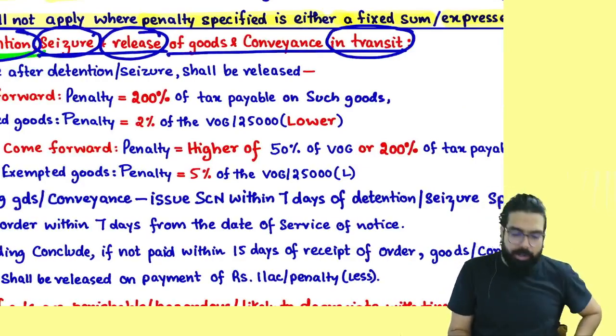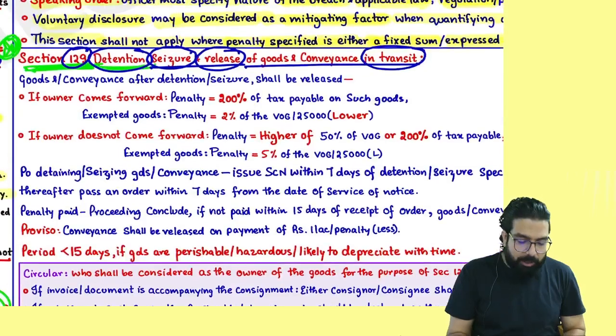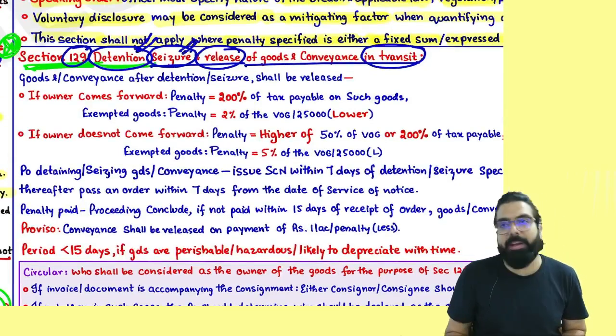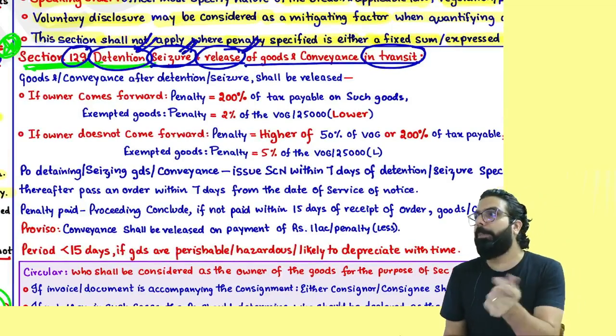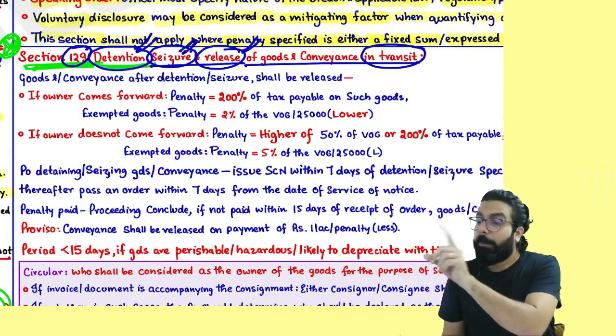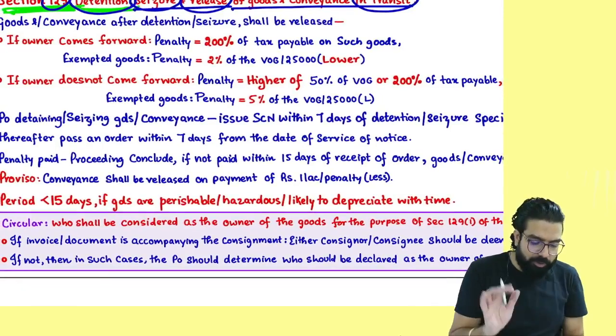Can I go ahead, everyone? Now listen. Sir, I was detained and my goods were seized. Now I want the goods to be released. How much penalty should I pay? Tax you have to pay. Penalty also has to be paid. This is the most important part.